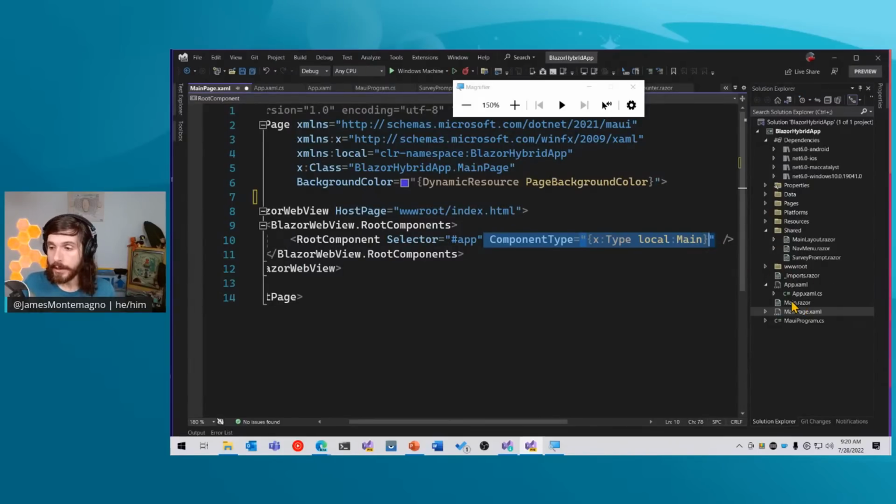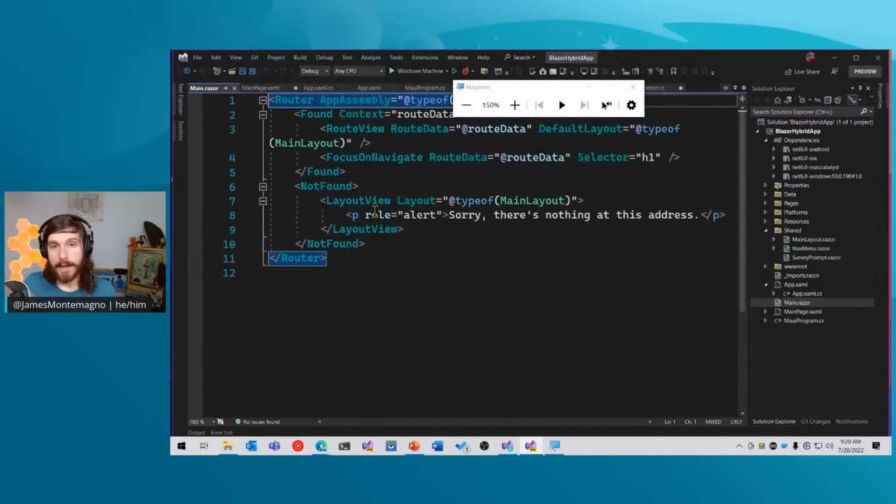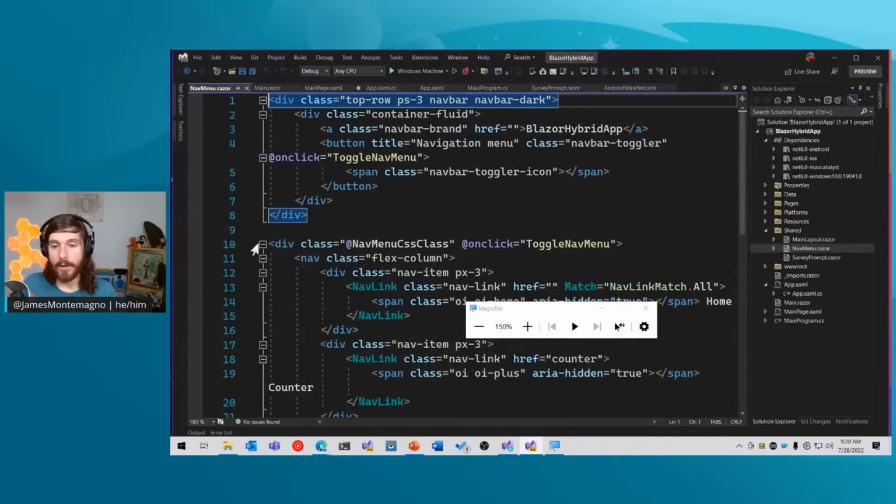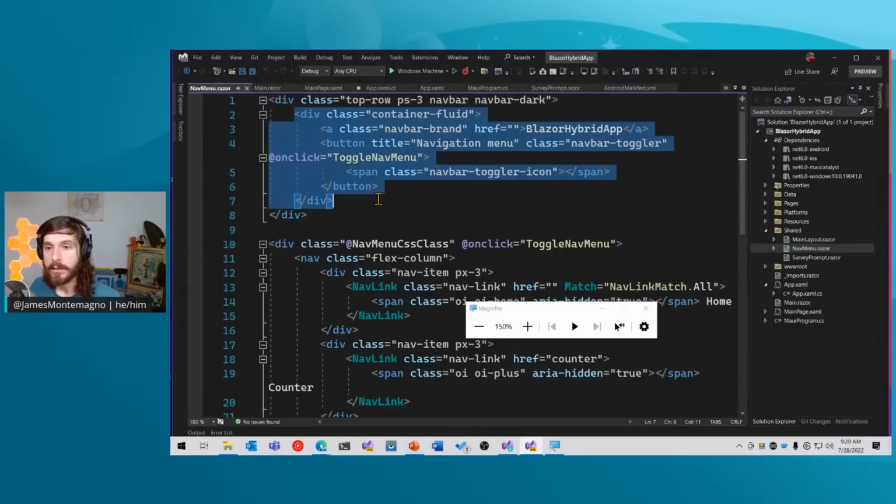And that main component lives over here. And this main component is setting up some scaffolding and infrastructure for our Blazor application that's going to load our main layout and our navigation. So if I actually load the nav menu here, this is what's going to be loaded from Blazor. So here we have our Blazor nav bar up here.